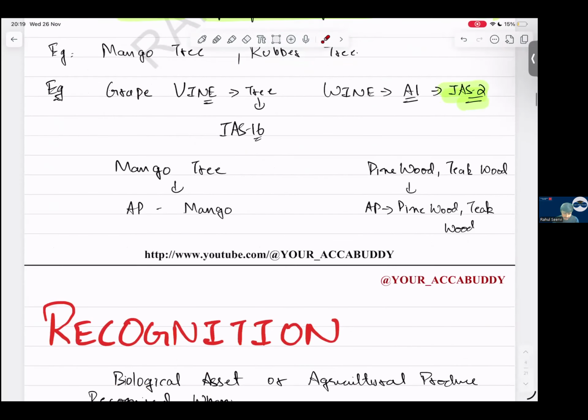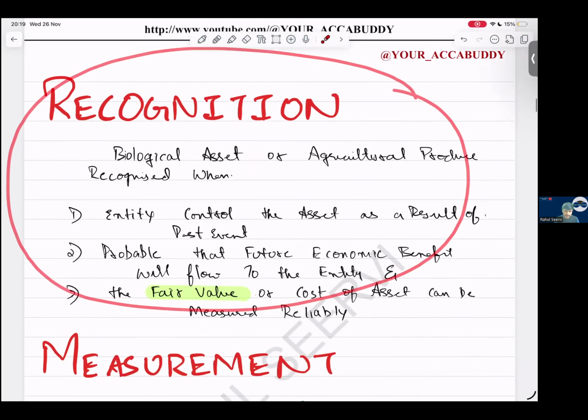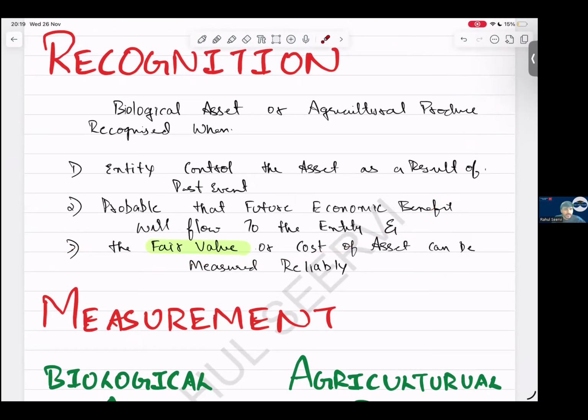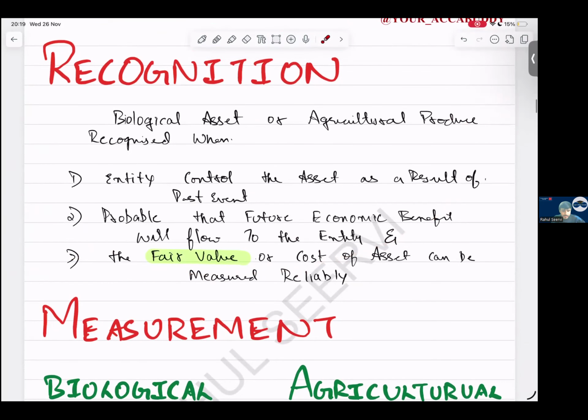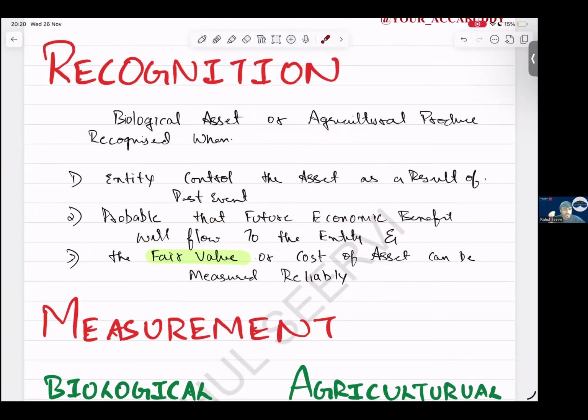So with this definition part done, now coming to recognition. When will you recognize a biological asset or agriculture produce? It will be recognized when the entity has control as a result of a past event, there is probable future economic benefit, and fair value or cost can be measured reliably.